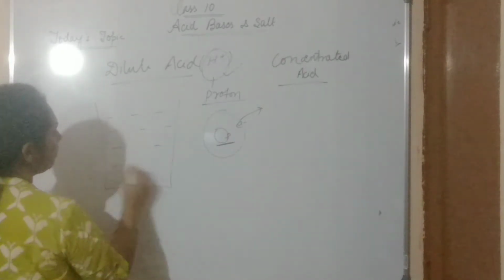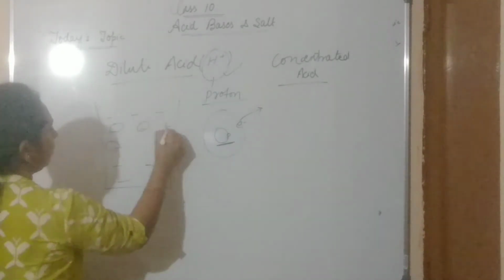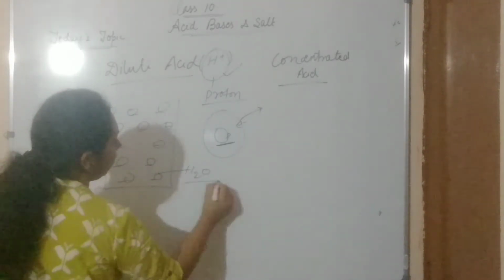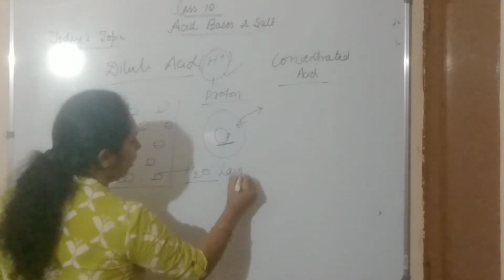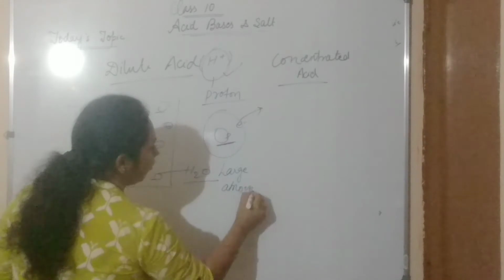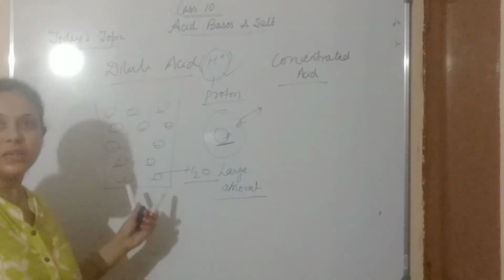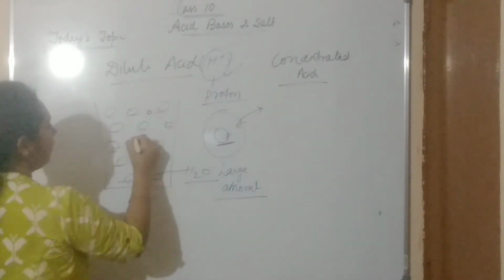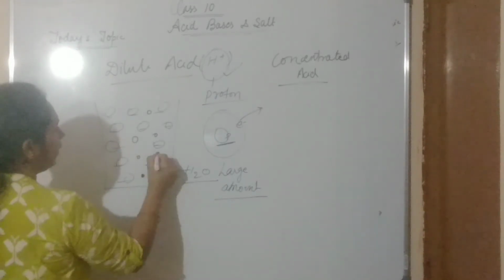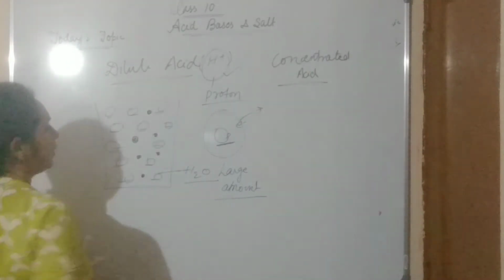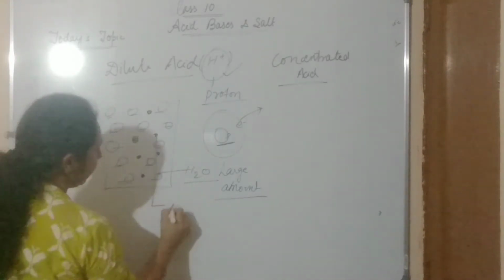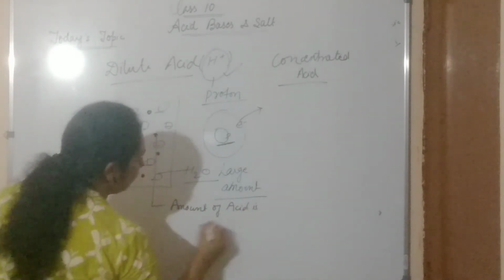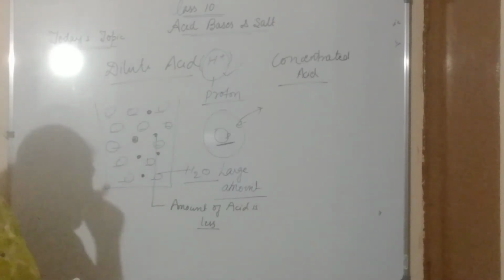When there are lots of water molecules, where the water molecule H2O is in large amount, and the acid, this black color showing the amount of acid, is less, then we call it dilute acid.